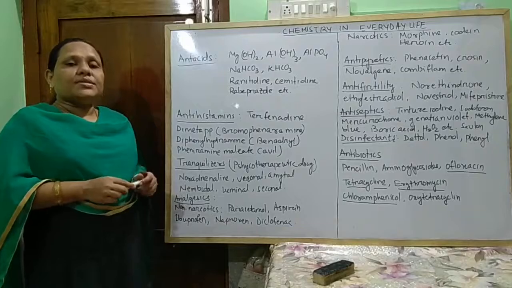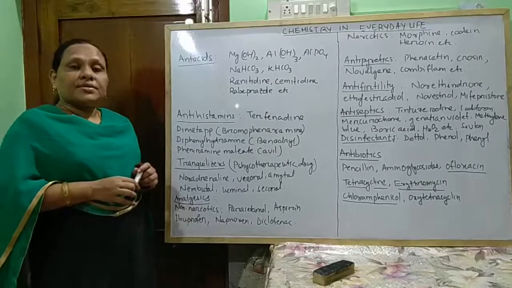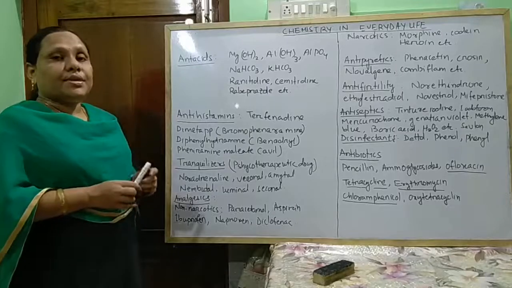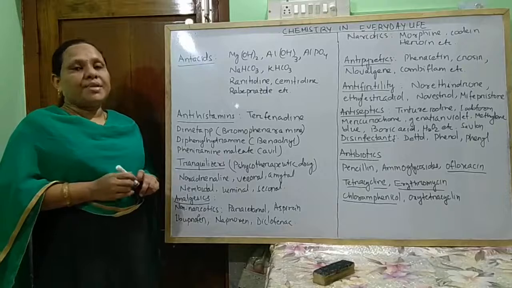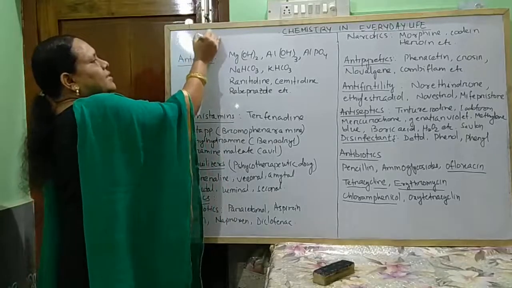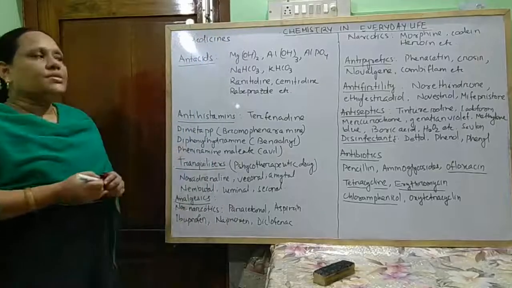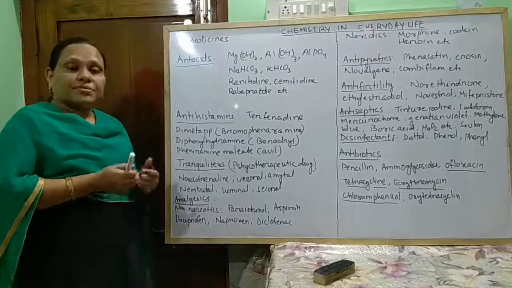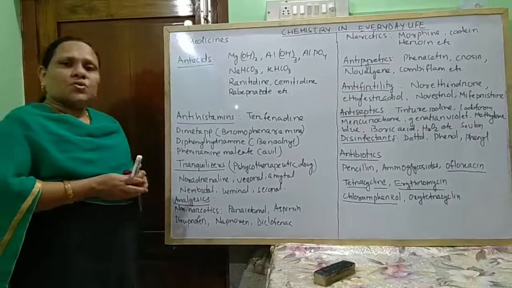The chemicals which are used for prevention of diseases and for cure of diseases are known as medicines. So medicines are chemicals which are used to cure some disease and prevent disease. These are also known as drugs.